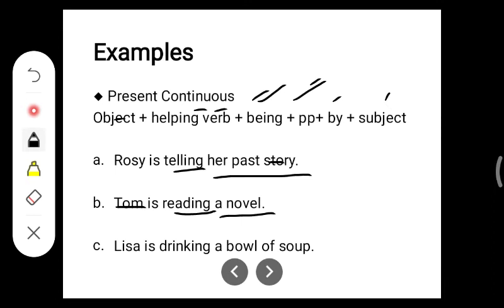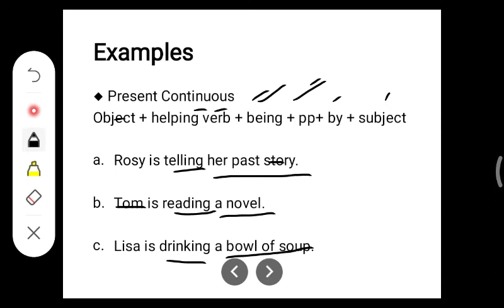Now, next one. Lisa is drinking a bowl of soup. Here again, what is the object? A bowl of soup is the object. Helping verb is being, then the past participle of drinking. What is the past participle of drinking? Drink, drank, drunk. Drunk is the past participle of drink or drinking.